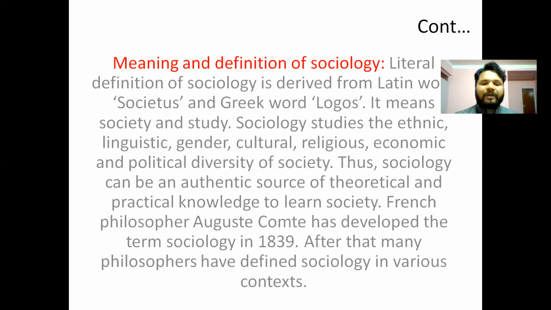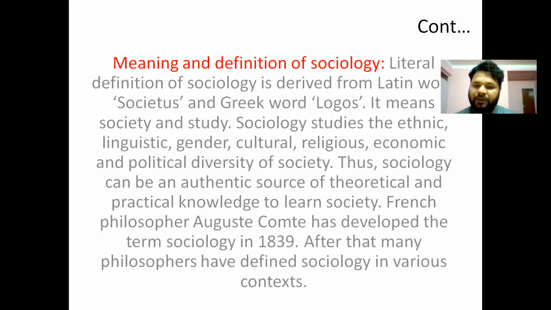French philosopher Auguste Comte developed the term sociology in 1839. It's earlier than anthropology, I think. After that, many philosophers have defined sociology in various contexts. You have all the definitions in your book as well. So just understand what sociology is, and how it is different from anthropology. It's a very important thing.